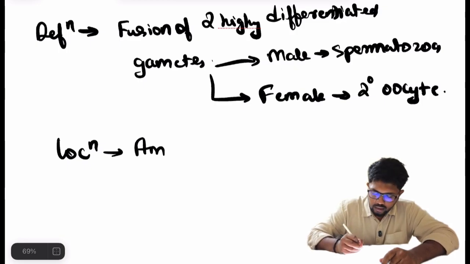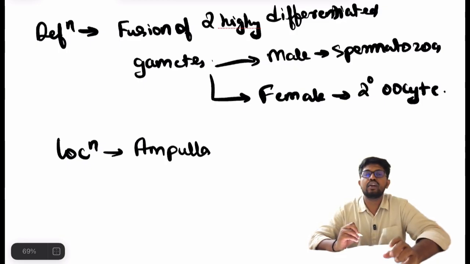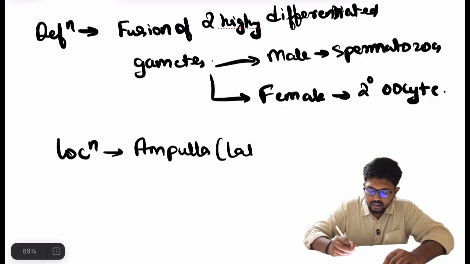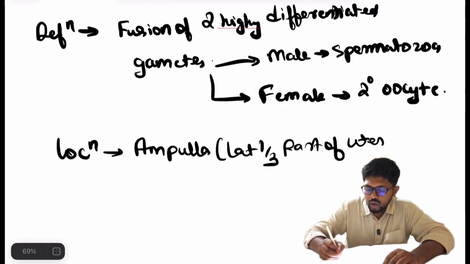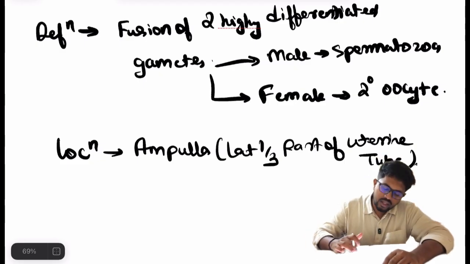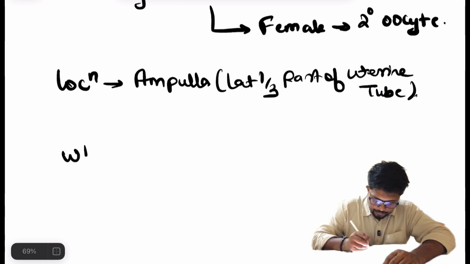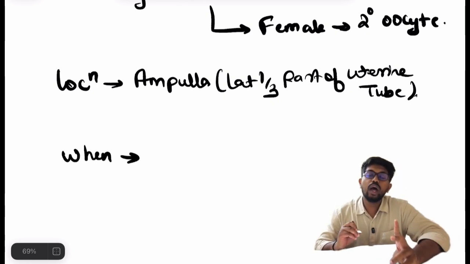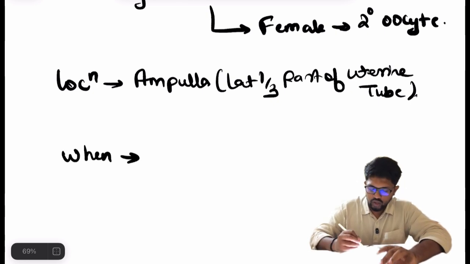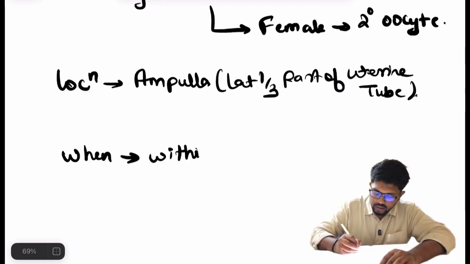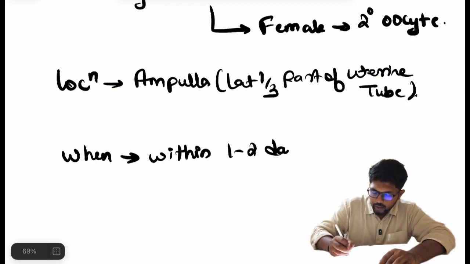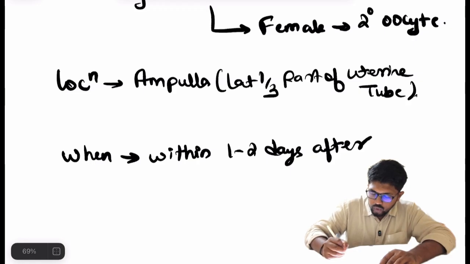Now we have seen the definition, so where will fertilization occur? The location is the ampulla, the dilated end of the uterine tube, which is located in the lateral one third of the uterine tube, or you can say fallopian tube. And when does fertilization occur? Within 1 to 2 days after ovulation.